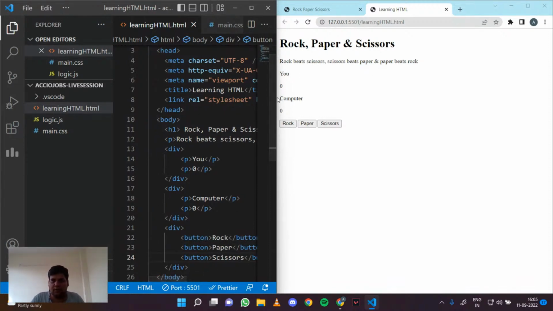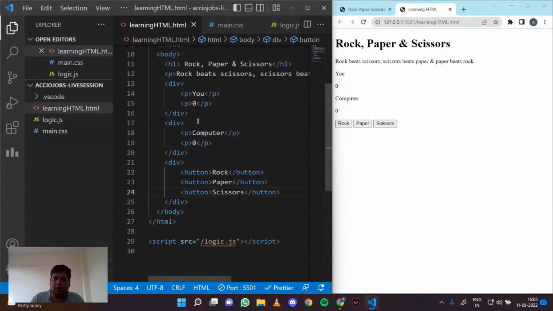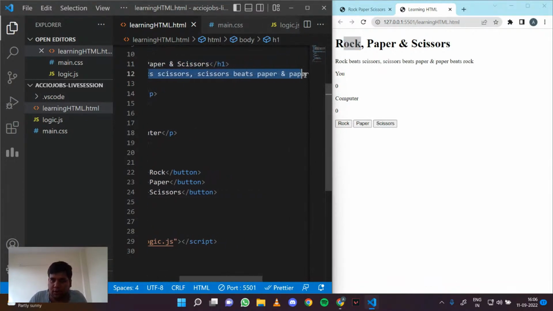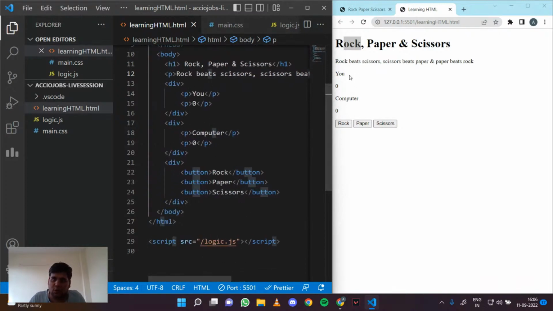And now you can actually see how we created these elements. Basically, we are putting all the stuff that we want together in a div. We will style it later, but that's how development is done. We wanted a heading, so we used the H1 tag. We wanted rules in a paragraph form, so we used a P tag. We wanted this scoring mechanism, so we used a div, with you denoting your score and the computer score part. That's how we do stuff. Then we wanted all the buttons together, so we put them in a div.